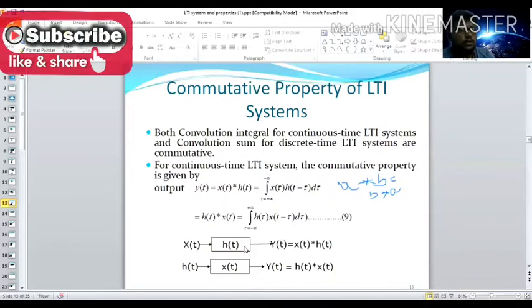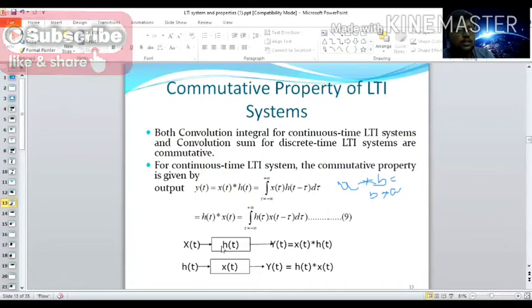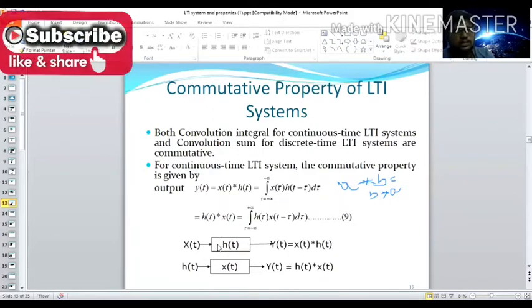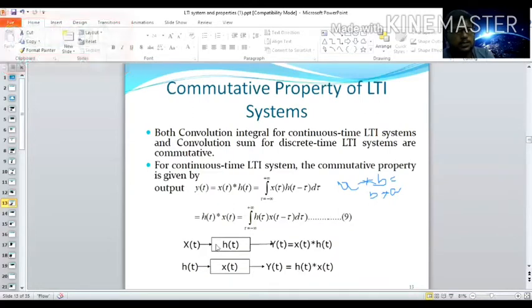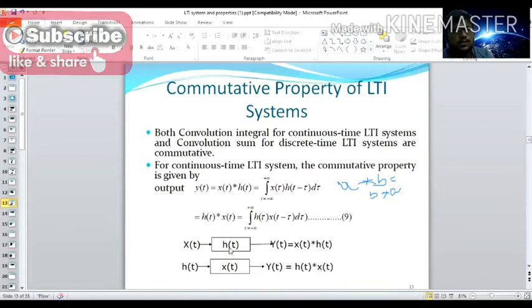So how do you obtain this x of t star h of t? Listen, our system is h of t. You apply the continuous time input signal to the system. The impulse response of the system processes your input signal, so x of t star h of t is equal to y of t, which is your output.